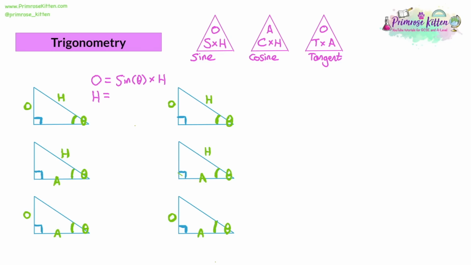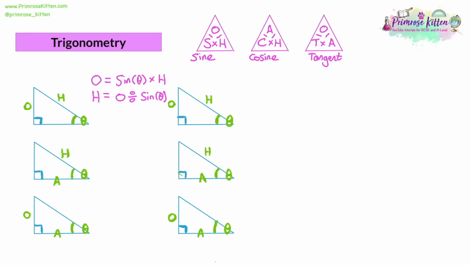If you cover H up with your finger, you'll see the O is above the S. Now, if the letters are above each other, that means you are dividing them. You're going to write them as a fraction. So you've got O over S. So that means that you take the opposite and you are going to divide it by sine theta. Alternatively, you could write it as a fraction and write O over sine theta. But for space issues, I will write it as a division for this bit of revision.